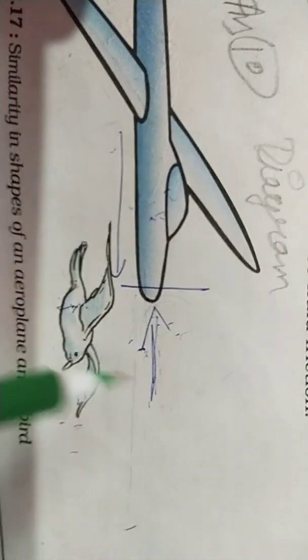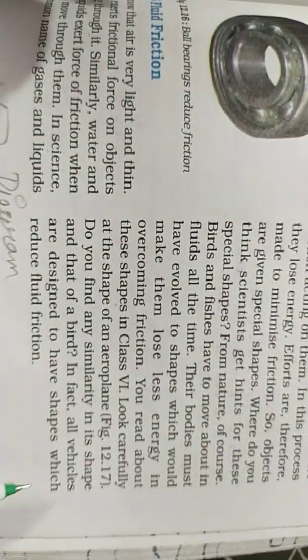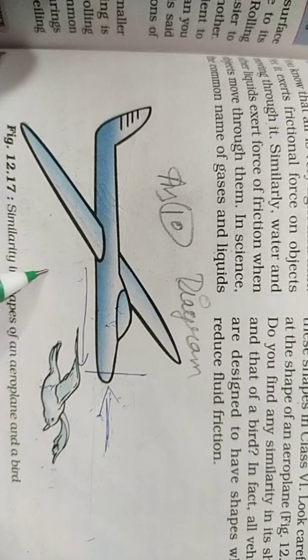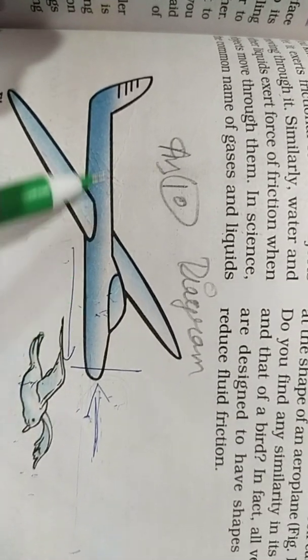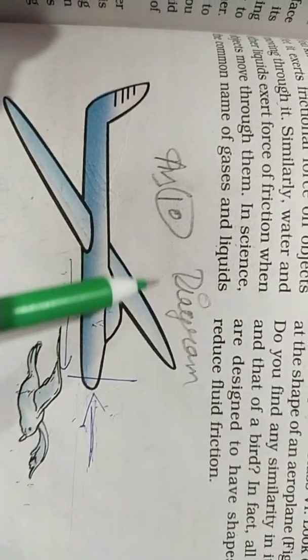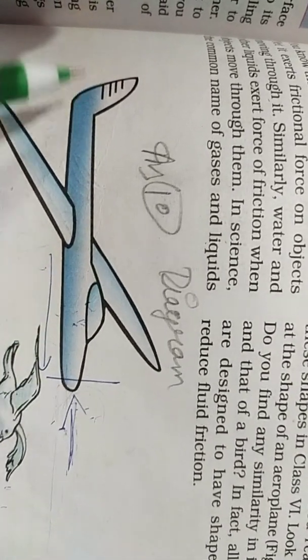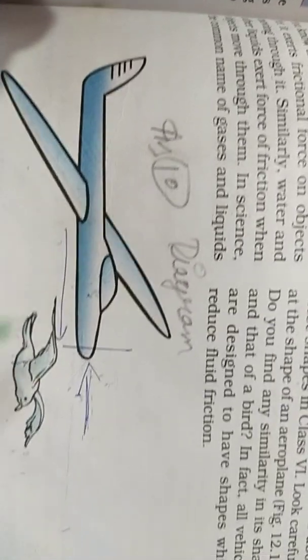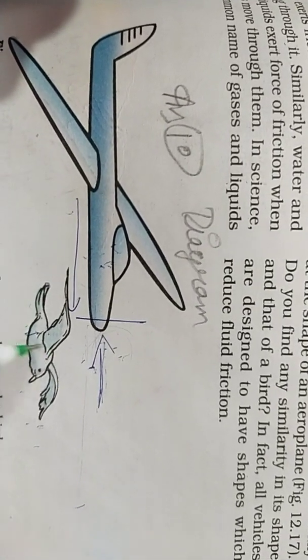Of course, all the objects which are in the water or in the air are designed to minimize the friction. That is why they are in this shape, narrower at both ends and broader in the middle.